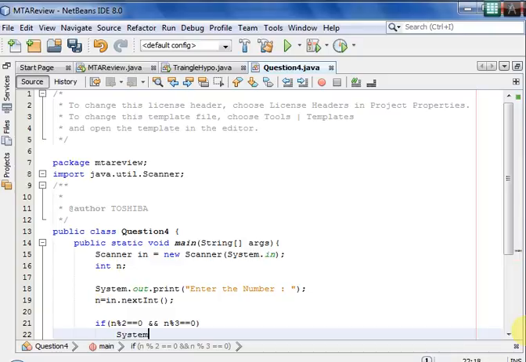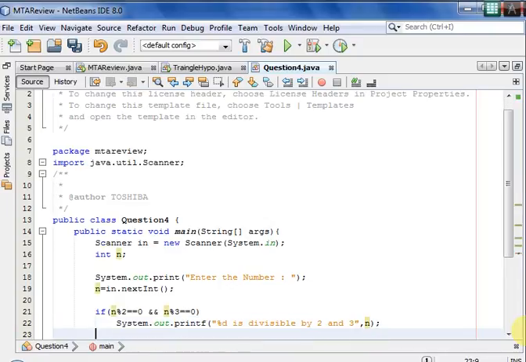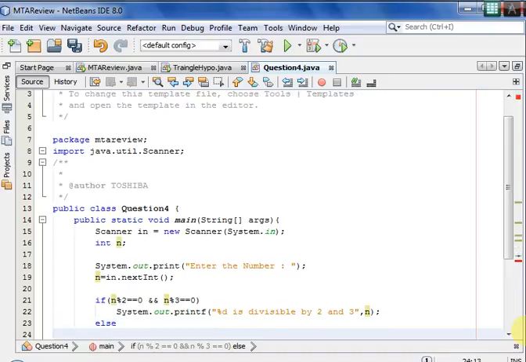Then we can say System.out.printf, %d is divisible by 2 and 3, comma n. Else if it is not, then we say it's not divisible.